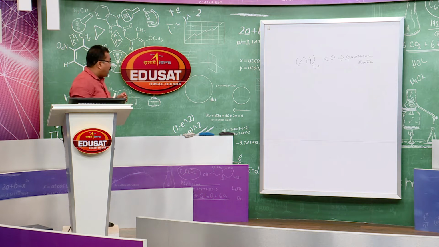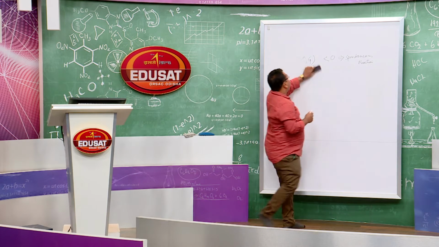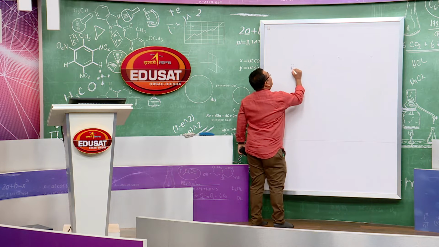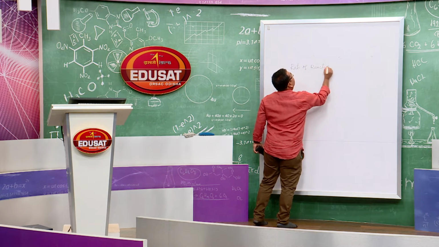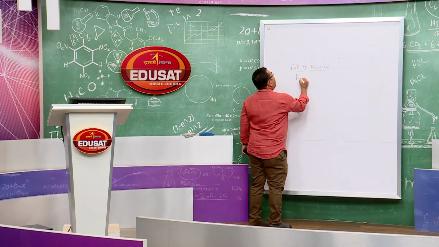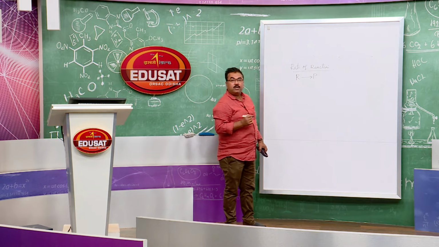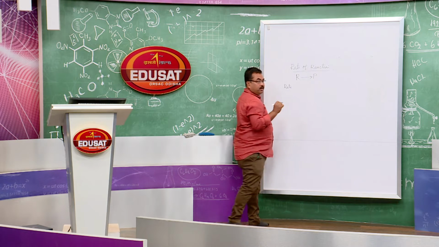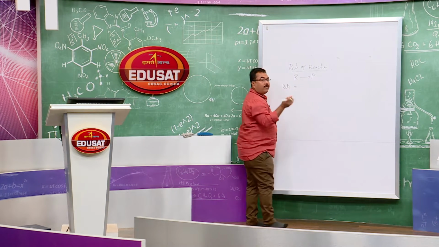So, let me start rate of reaction as a subject. First let me take a hypothetical reaction like this, R goes to P. R stands for the reactants and P stands for the product. Here the rate, I will simply write rate, implies the change in concentration of either reactant or product.